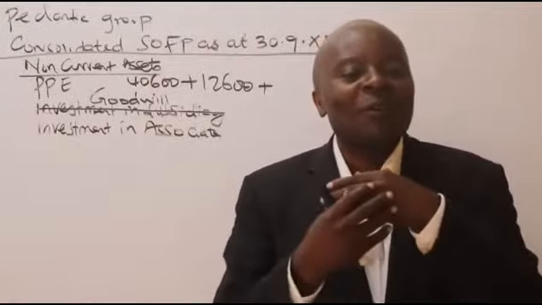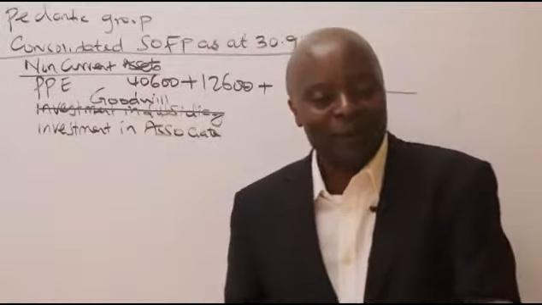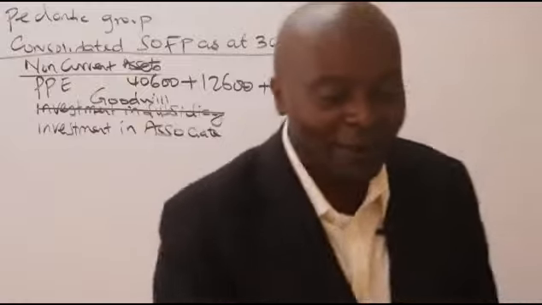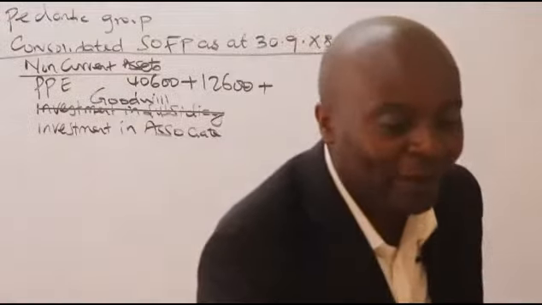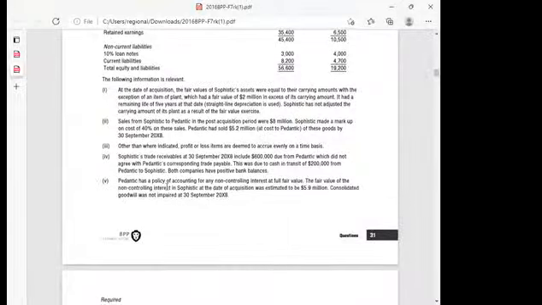And those notes are normally the same. I even wonder why students keep on crying about this thing. These things are the same. Even by just producing like this, I'll be able to know. If I go to the additional notes here, I'll be able to see, look at note number 1. At the date of acquisition, the fair value of the subsidiary's assets were equal to their carrying amount.